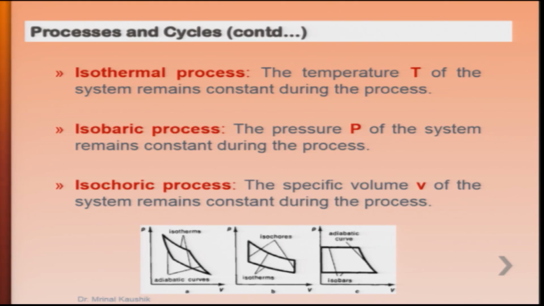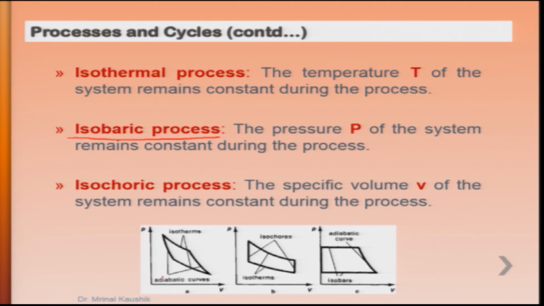If the process from state 1 to state 2 is taken such that the temperature of the system is constant, this kind of process is termed an isothermal process. If the pressure remains constant while taking the system from 1 to 2, it is called an isobaric process. When the volume of the system remains constant, it is termed an isochoric process.